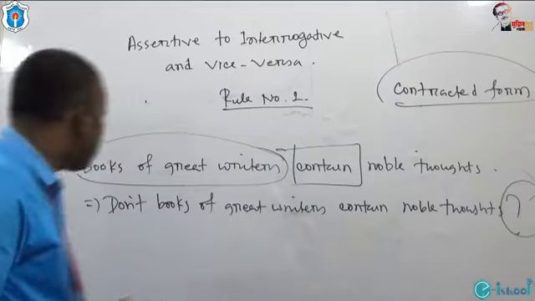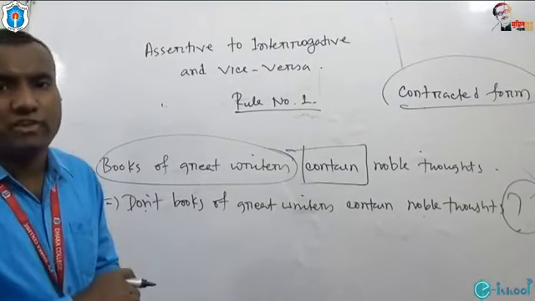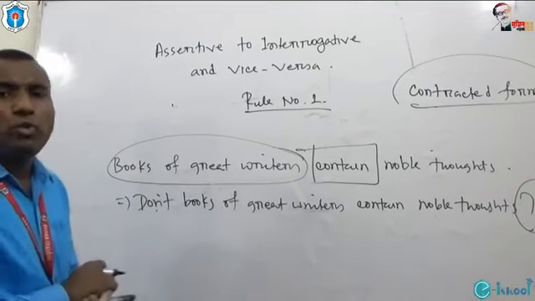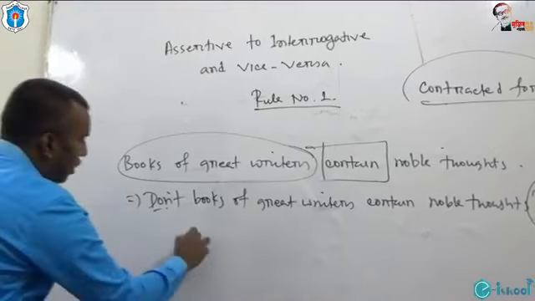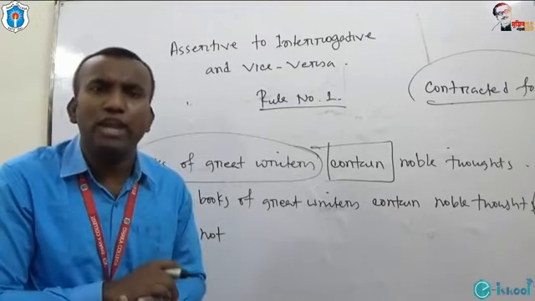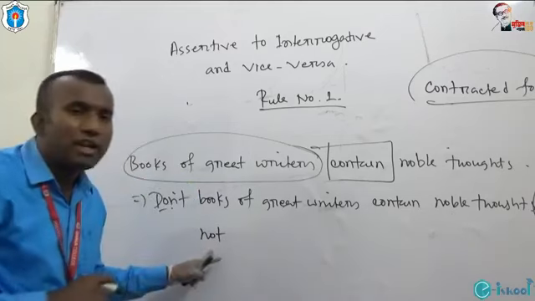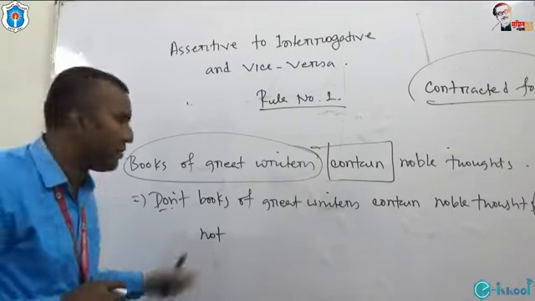Dear students, some of you might be confused whether we have any opportunity of using this not separately. Do we have any opportunity to use not separately in an interrogative sentence? Definitely we have. Look at it.